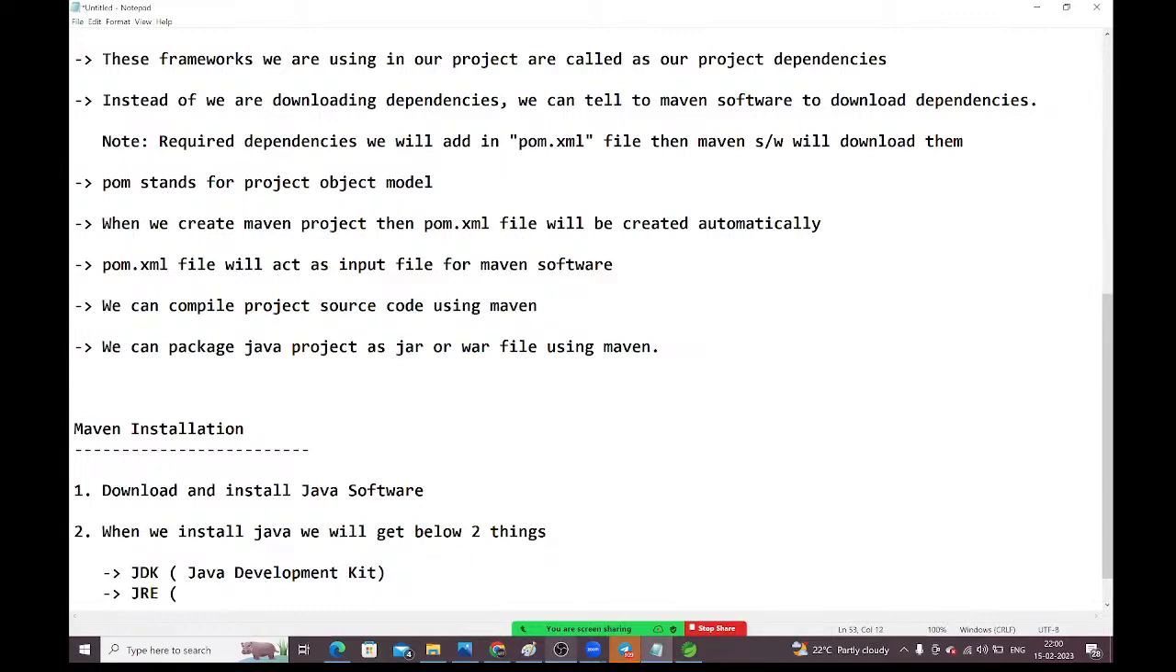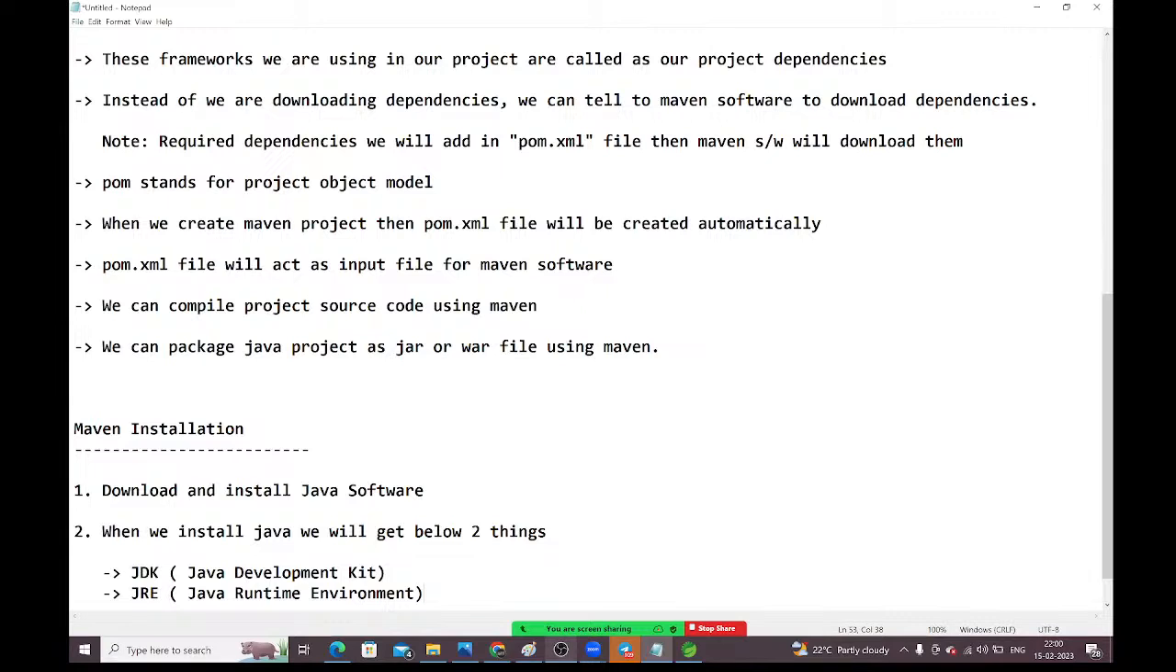JRE stands for Java Runtime Environment. See, guys, when you install Java in your system, you will get two things. One is JDK, another one is the JRE. JDK stands for Java Development Kit. JRE stands for Java Runtime Environment.